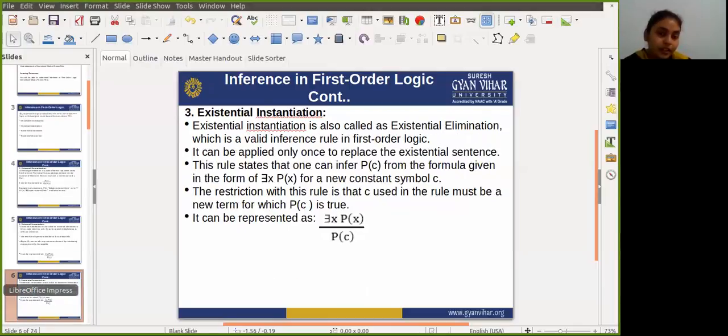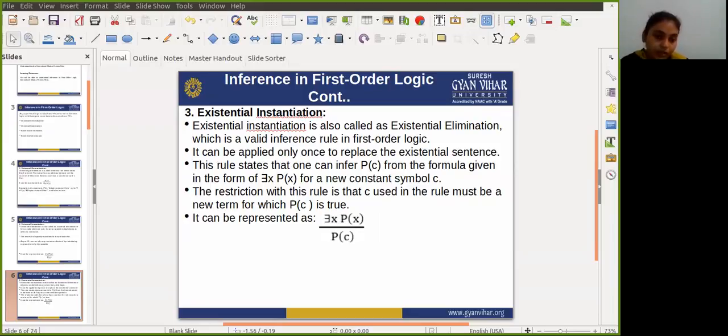Next is existential instantiation. Existential instantiation is also called existential elimination, which is a valid inference rule for first order logic, and it can be applied only once to replace the existential sentence.